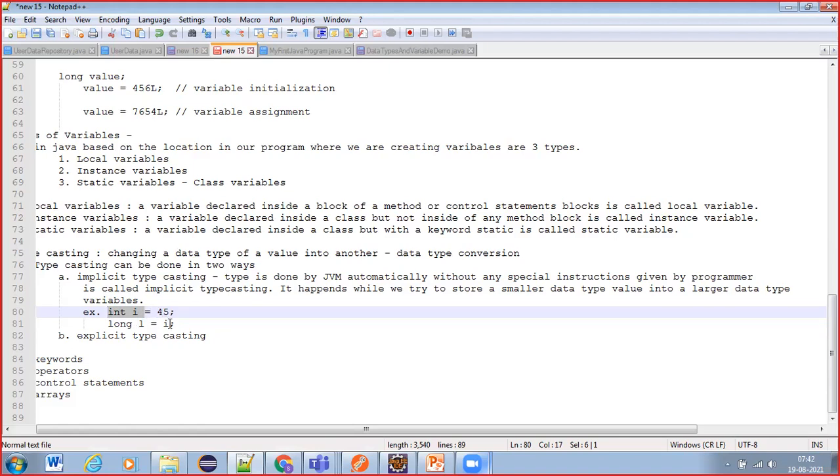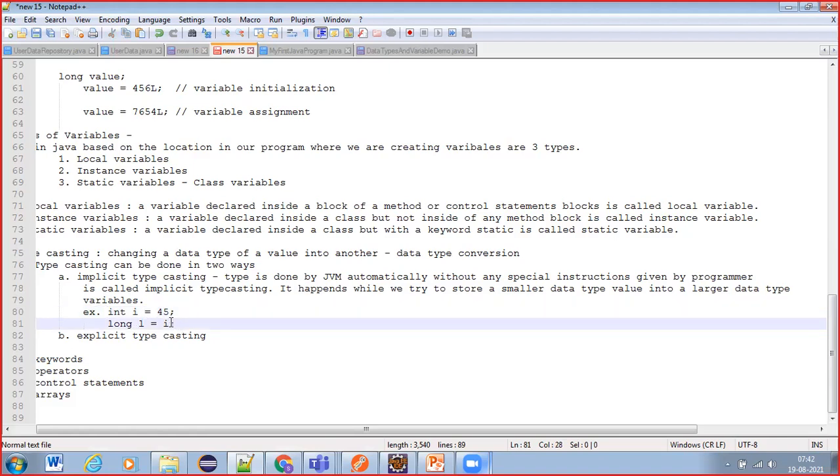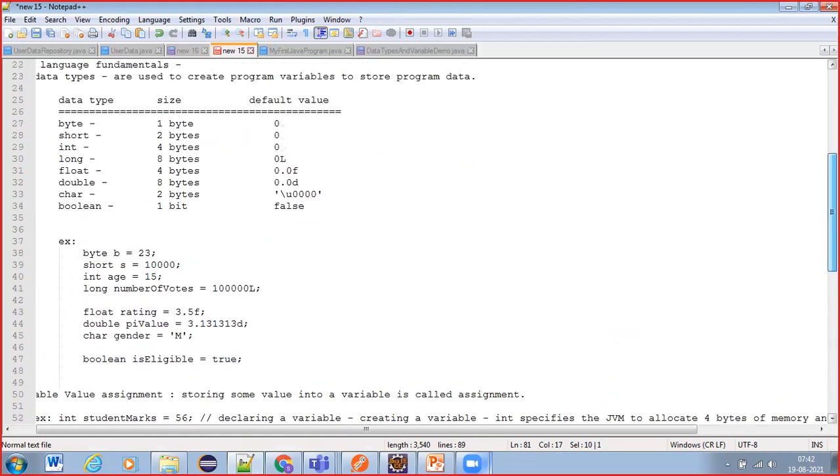But now in this statement, int type representation value 45 we are trying to store in long value. Long means how many bytes? Sorry, int 4 bytes and long 8 bytes, right?